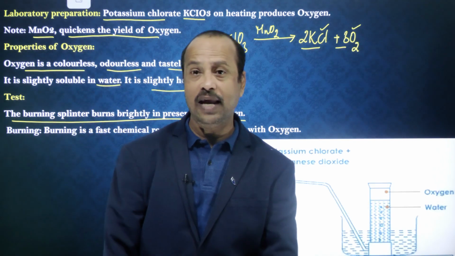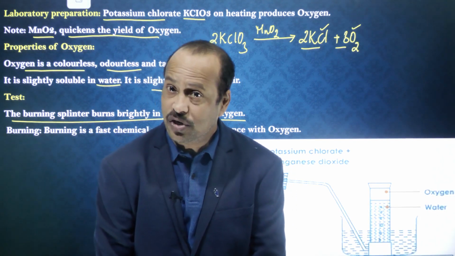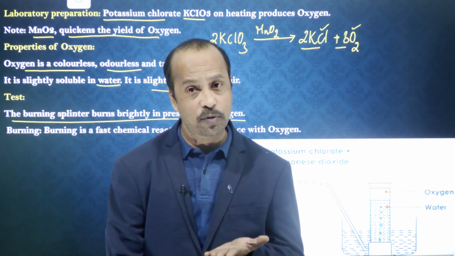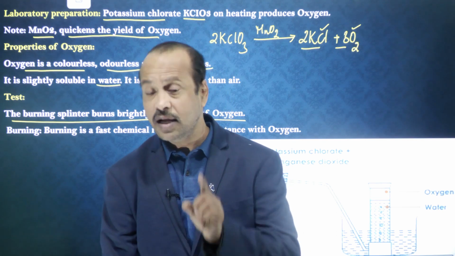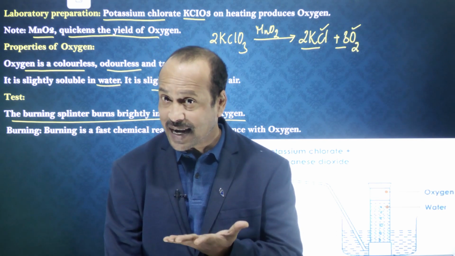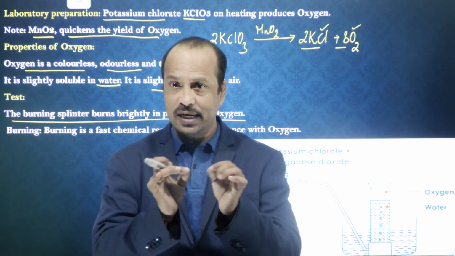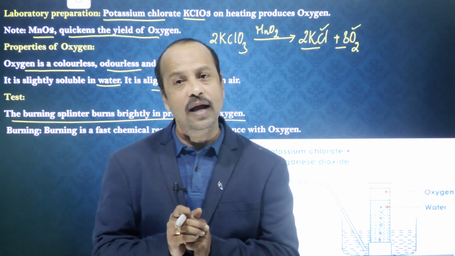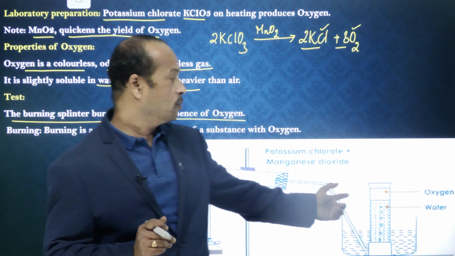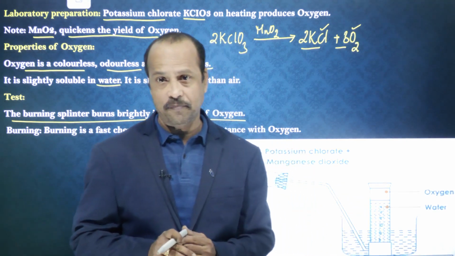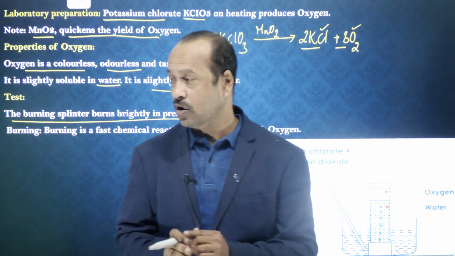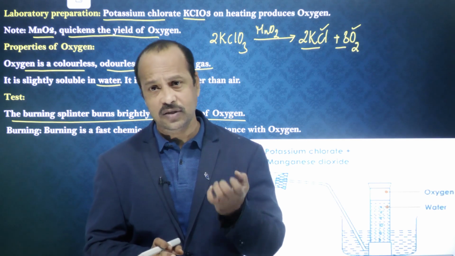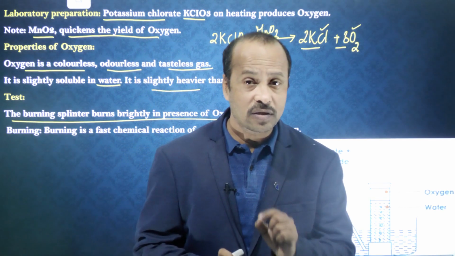So how do we prepare oxygen in the laboratory? Oxygen is naturally available, but we can also prepare it in the laboratories. How? By heating potassium chlorate in the presence of manganese dioxide. Manganese dioxide acts as a catalyst. On heating, potassium chlorate decomposes and splits into potassium chloride and oxygen, right? And the gas is collected by the downward displacement of water, and this gas is colorless, odorless and tasteless, students. But it is slightly heavier than air and it dissolves in water.